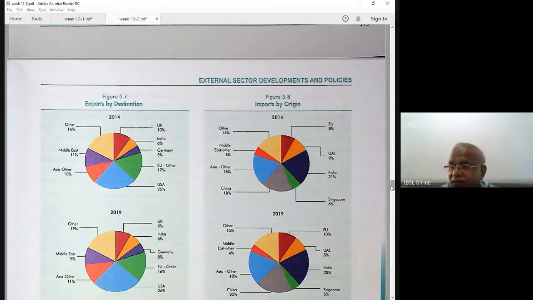We compare only India and Sri Lanka: exports 6%, imports 21%. The gap is a trade deficit, an outflow, when we buy more and more products from India. But with the US, you have a huge surplus. We don't import much from the US, but the US purchases Sri Lankan products, right? Then again, the Middle East countries, 5% and 11%.